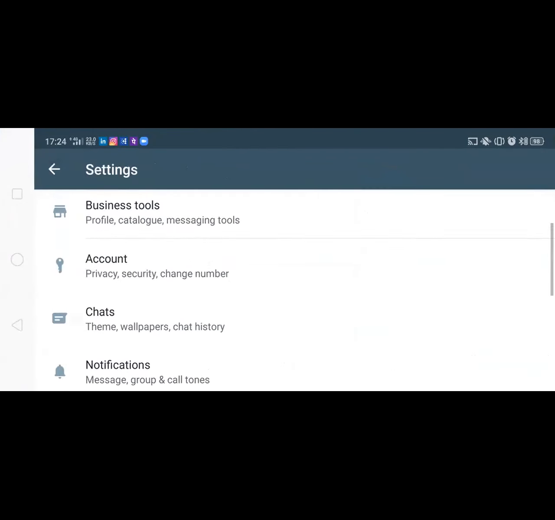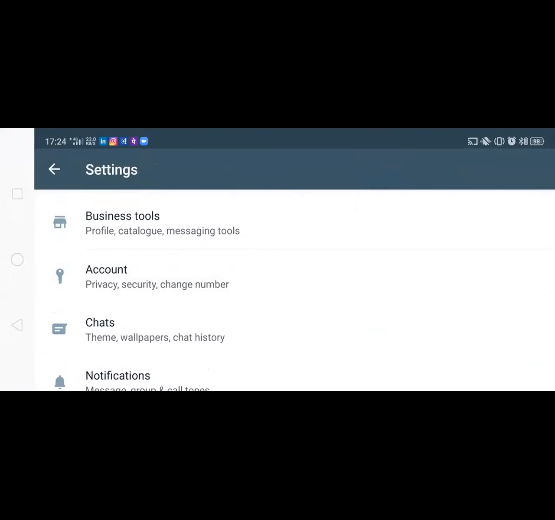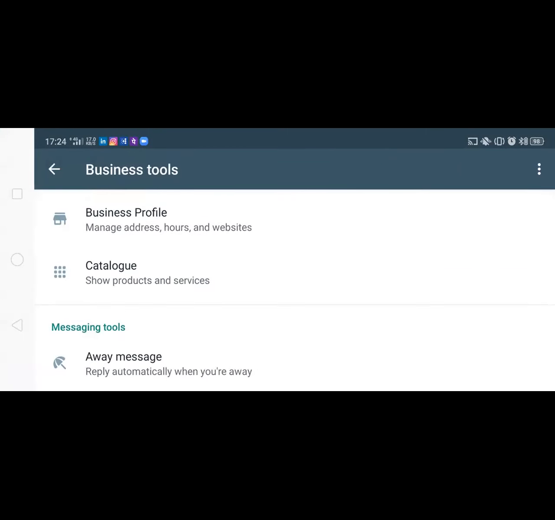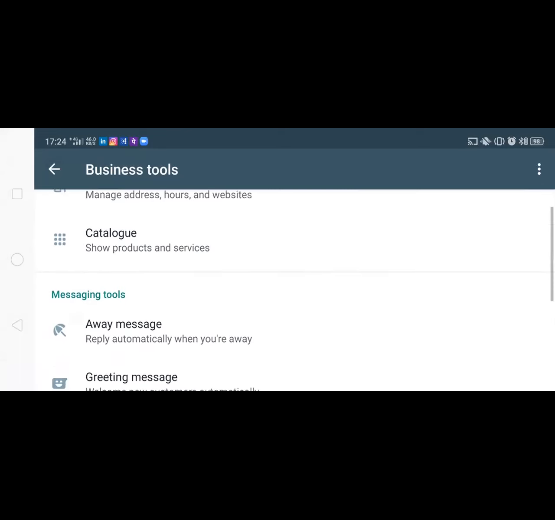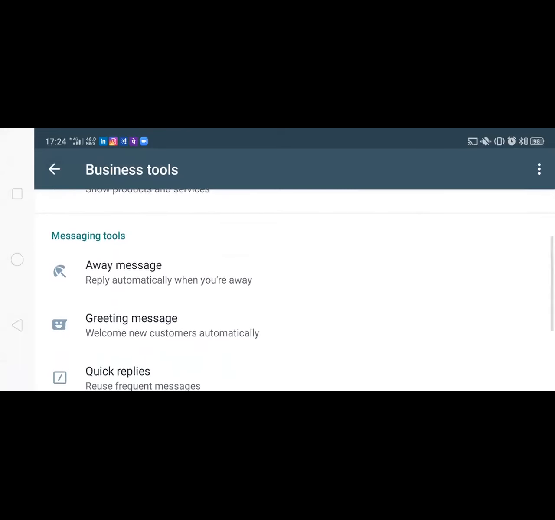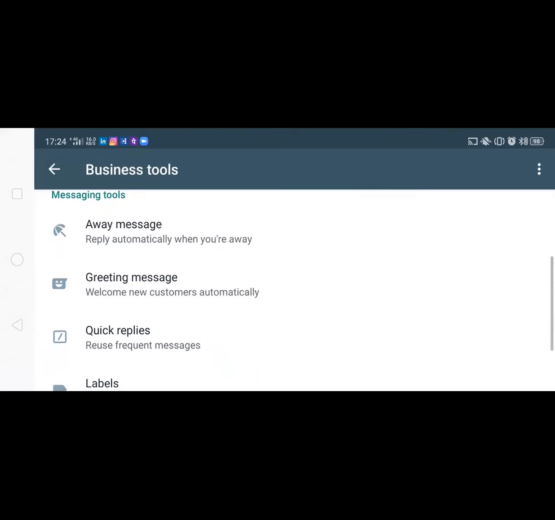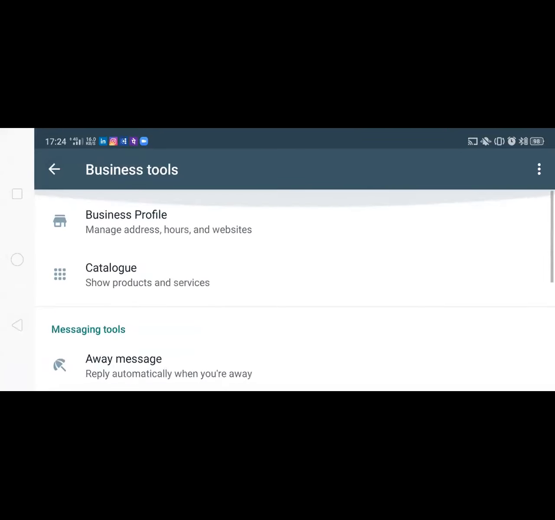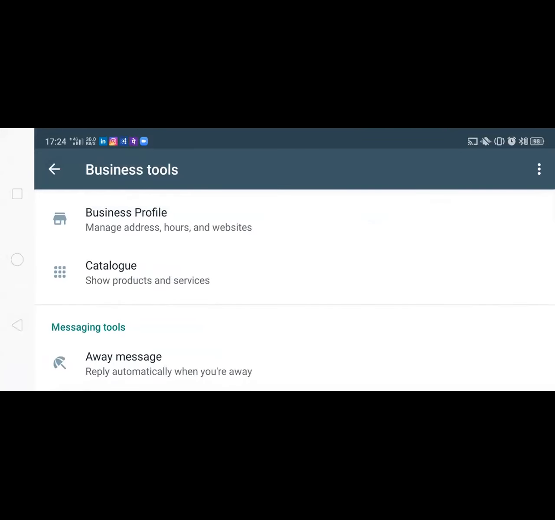In the settings, you will have the option called business tools. Go to the business tools. In the business tools, you have business profile, catalog, away message, greetings, quick reply, labels, and so on.